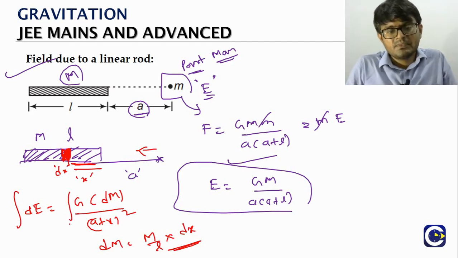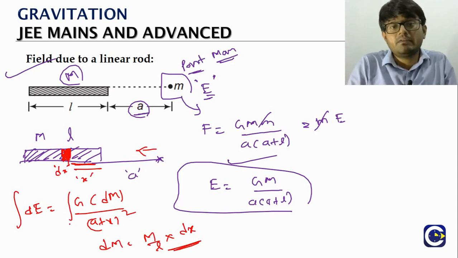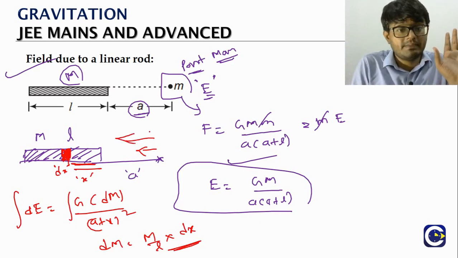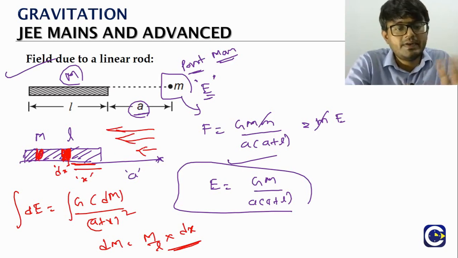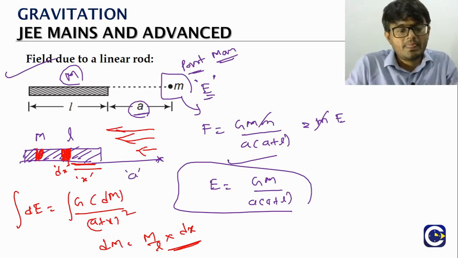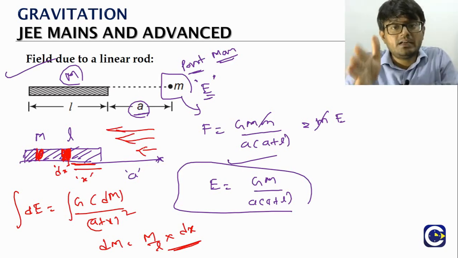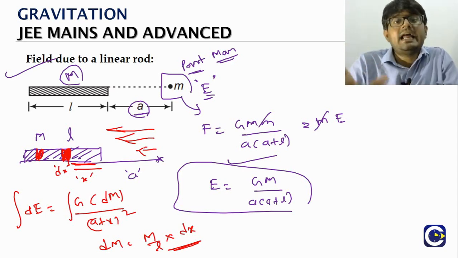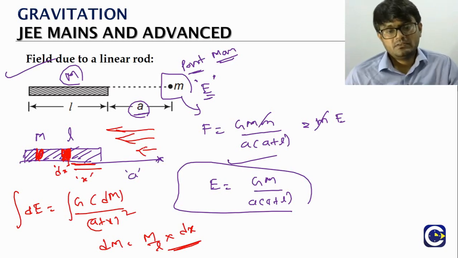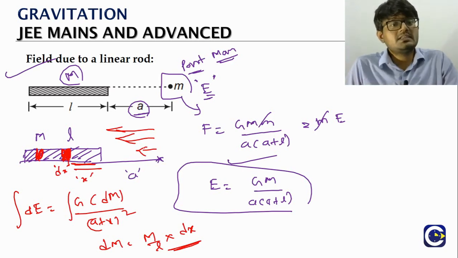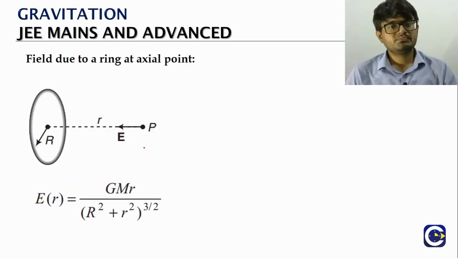The field. But one thing is, whenever we are doing integration, before integration we have to keep one thing in mind. Check whether all these are in the same direction. Here also, any element you take, the field will always be in the same direction. That's why we are able to integrate it. So vectors we cannot straight away integrate. Only when all of them are in the same direction, we can add them. Because integration means normal, simple addition. That can be done only for scalars, or when we know that everything is in the same direction. Okay, so this is about the field due to the linear rod.